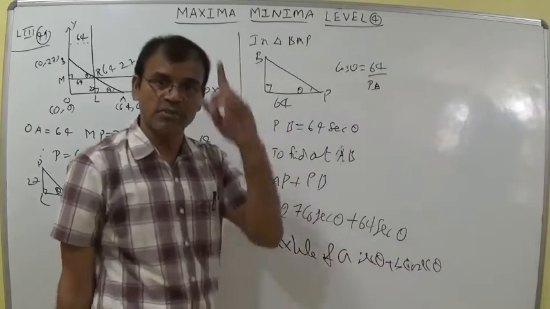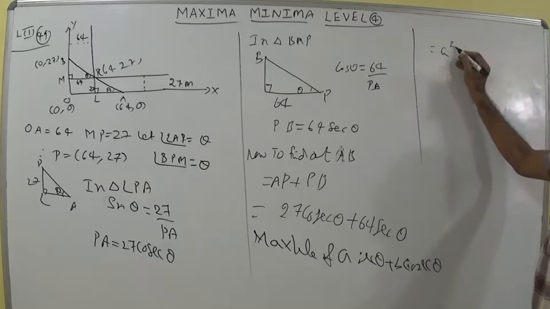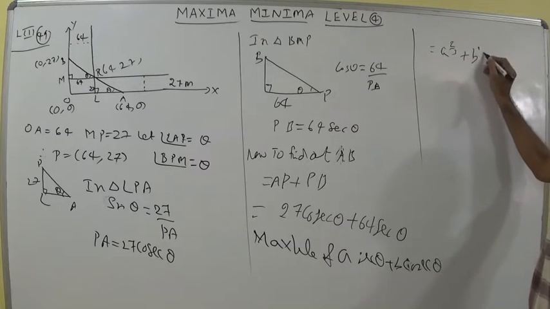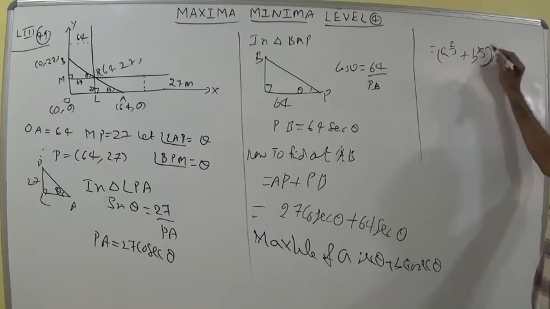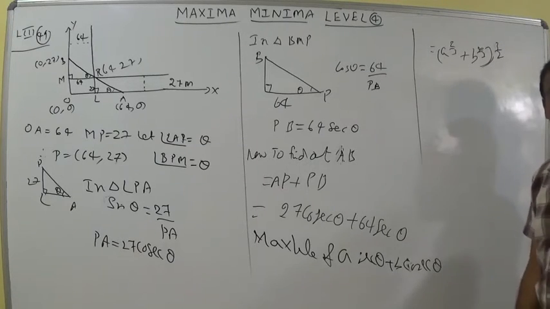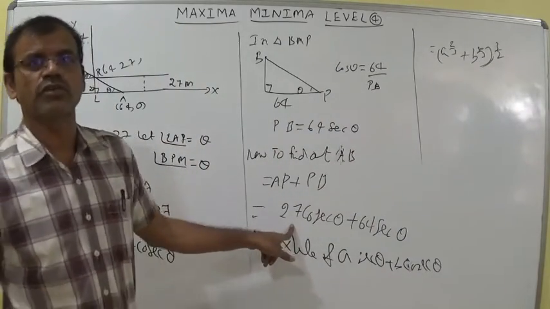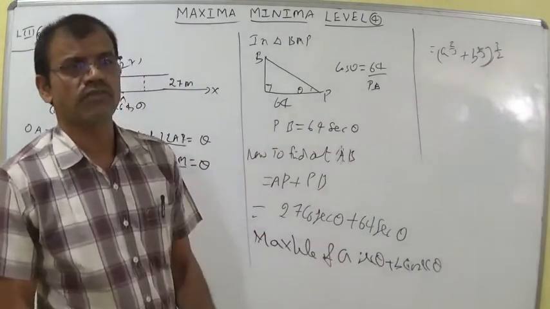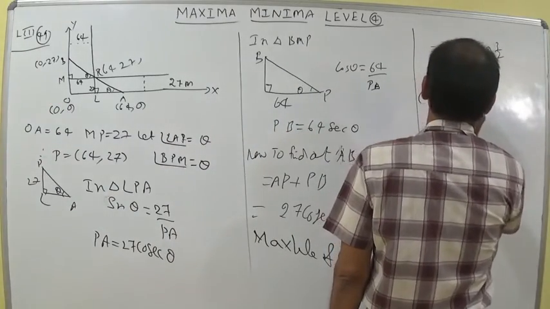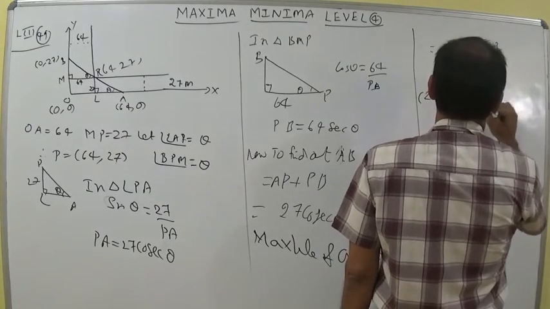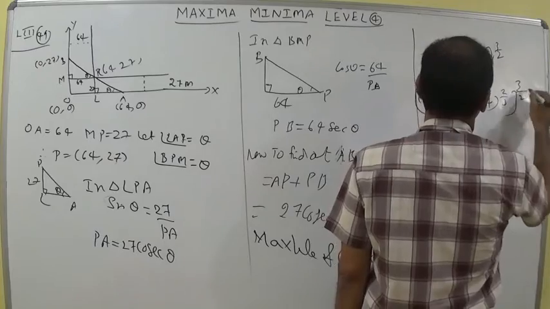I already proved it in previous discussions: the formula is (A power 2 by 3 plus B power 2 by 3) whole power 3 by 2. Here A is equal to 27 and B is equal to 64. So you can write (27 power 2 by 3 plus 64 power 2 by 3) whole power 3 by 2.